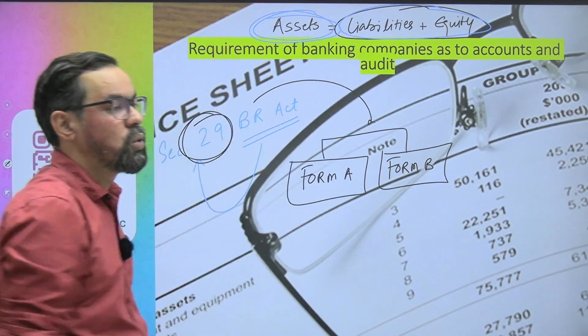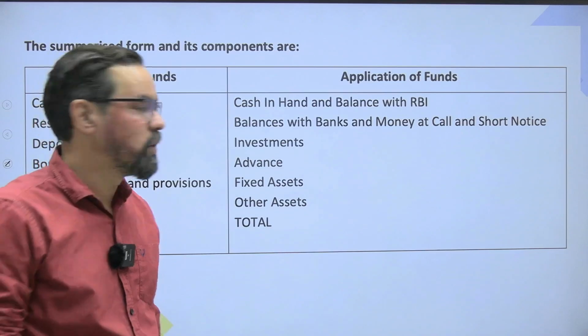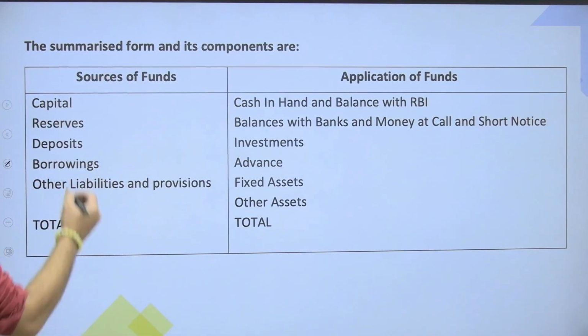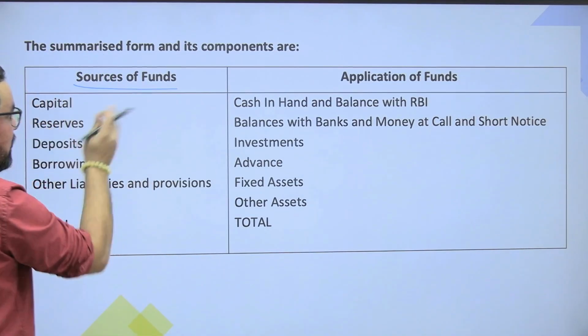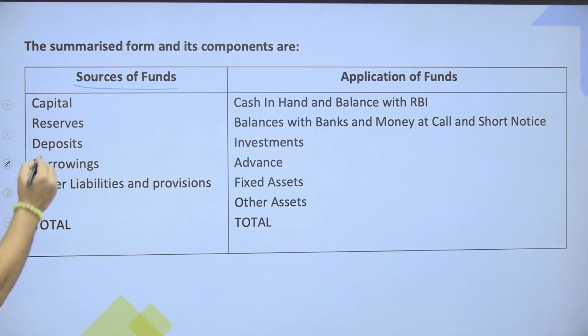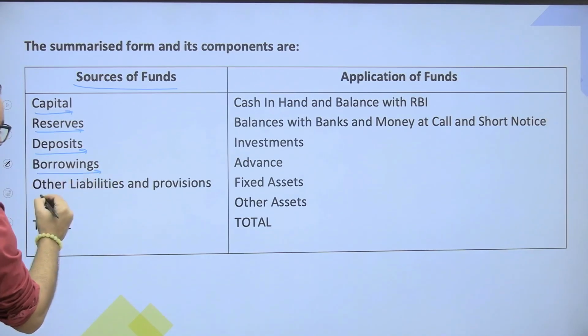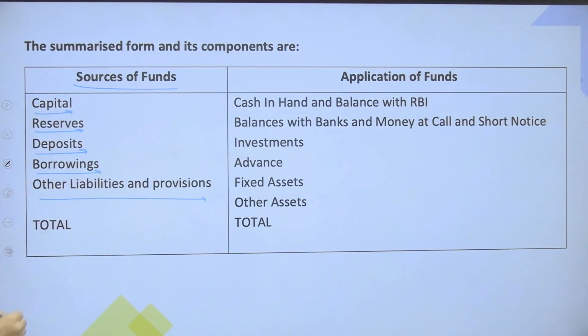ठीक है. सो बहुत सारे एग्जांपल्स के साथ हमने इनको डिटेल में डिस्कस किया है. अगर कोई डाउट होगा तो प्लीज बताइएगा, ठीक है. So sources of funds means these are liabilities in the bank balance sheet, ठीक है, which include capital, reserve, deposits, borrowings, other liabilities and provisions, ठीक है. So these are the sources of funds.